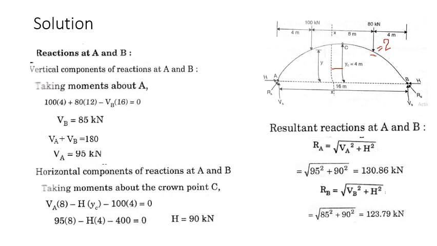So that's all. You have to keep that in mind. Don't blindly substitute x as 6 meter. Remember here the x is measured from the center of the arch. So that would be 8 minus 6, that is equal to 2 meter.